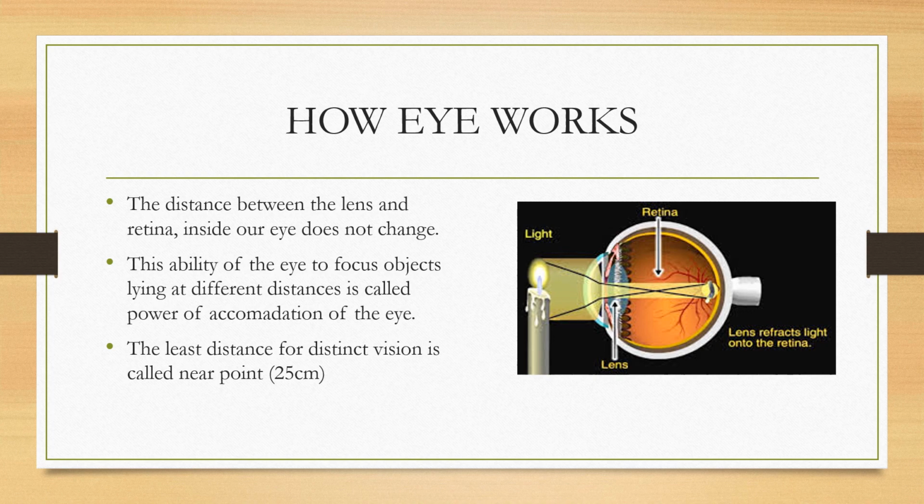The distance between the lens and the retina inside our eye does not change. This ability of the eye to focus on objects lying at different distances is called the power of accommodation. We can see clearly the objects at various distances from our eye. This happens because of the sharpness of the image formed on the retina, which is controlled by changing the thickness of the lens by the ciliary muscles. The least distance of vision is called the near point, which is about 25 centimeters.